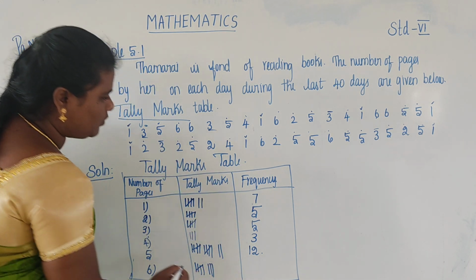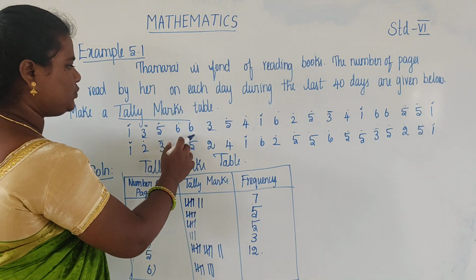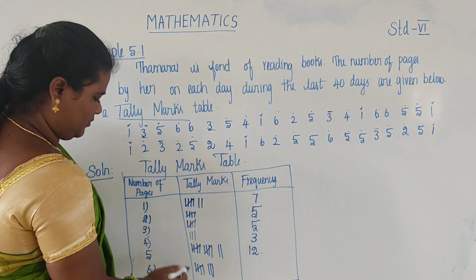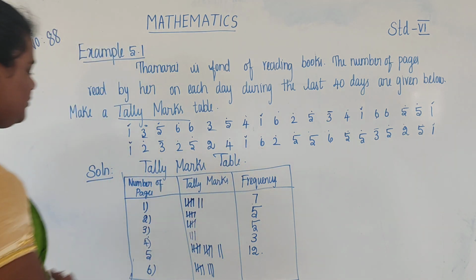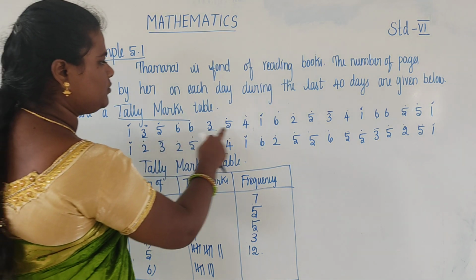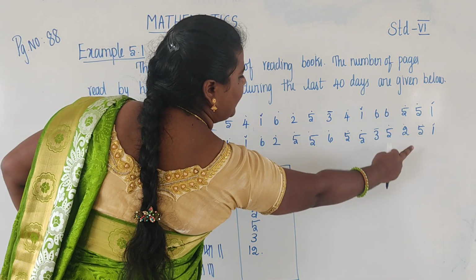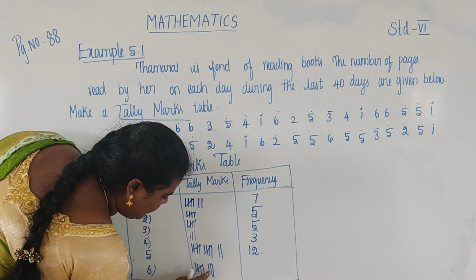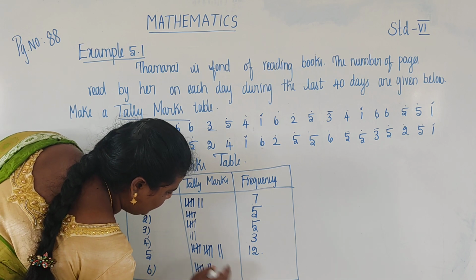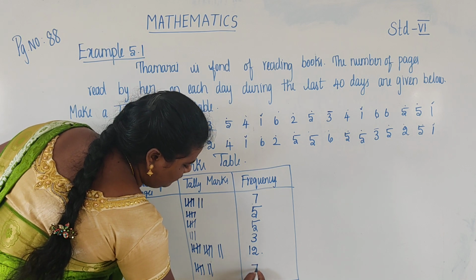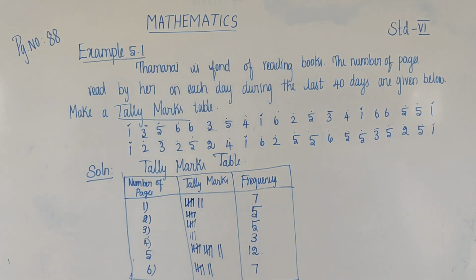So for 6 we get 1, 2, 3, 4, 5, 6, 7. So how many tally marks are there? 7. Okay, students, can you understand?